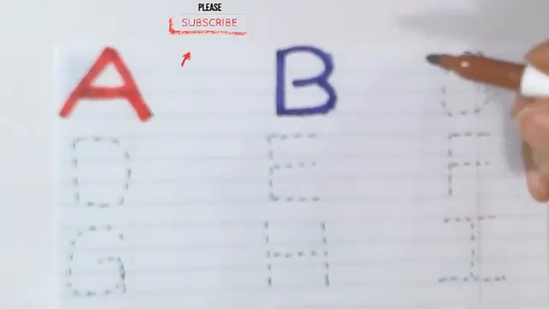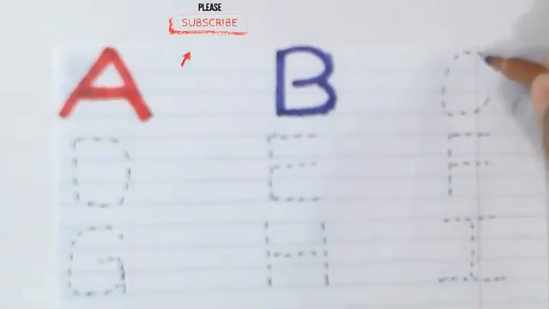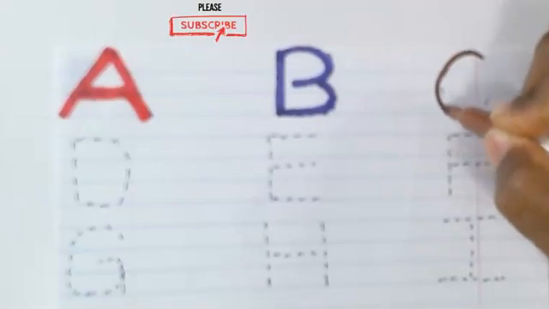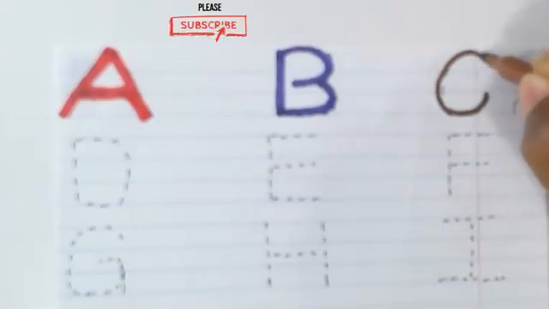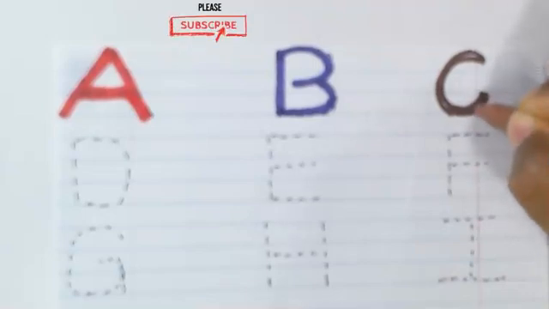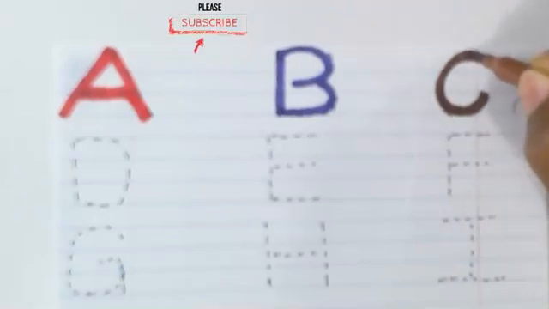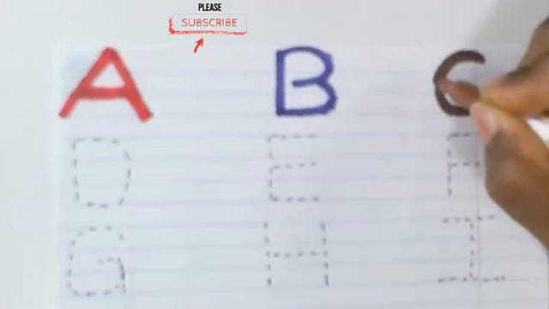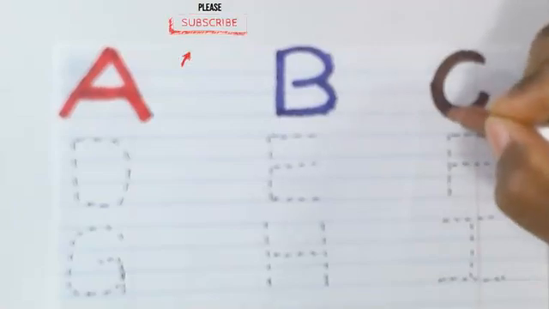Brown color. Let's write the letter C. This is the letter C. Can you think of a word that starts with the letter C? C is for cat.